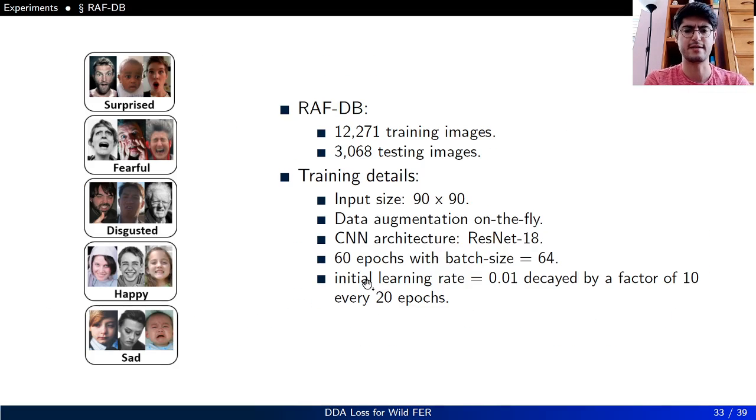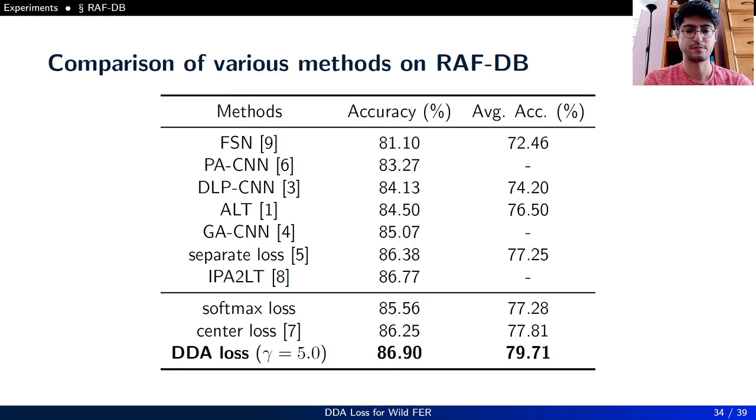for majority classes. For RAF-DB, we have 12,000 training images and about 3,000 testing images. The input size is 90 by 90, and we do data augmentation on the fly. CNN architecture is ResNet 18, and we train it for 60 epochs with batch size of 64. Initial learning rate is 0.01, decayed by a factor of 10 every 20 epochs. Here's the comparison of various methods on RAF-DB. As you can see, DDA loss again with gamma parameter set as 5 is achieving an accuracy of 86.90.